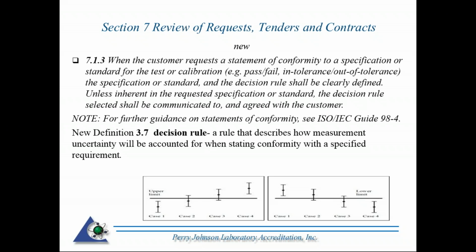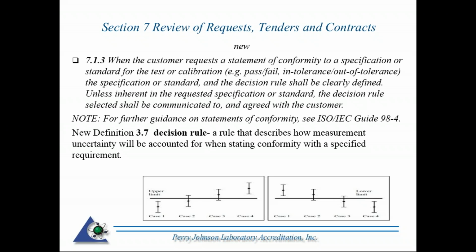Case 2, for example, is a case where the value passes. See that pointed value specified there at case 2. However, the bars of uncertainty actually creep over beyond the upper specification limit in this example on the left. Therefore, uncertainty is actually going to affect that statement of compliance.